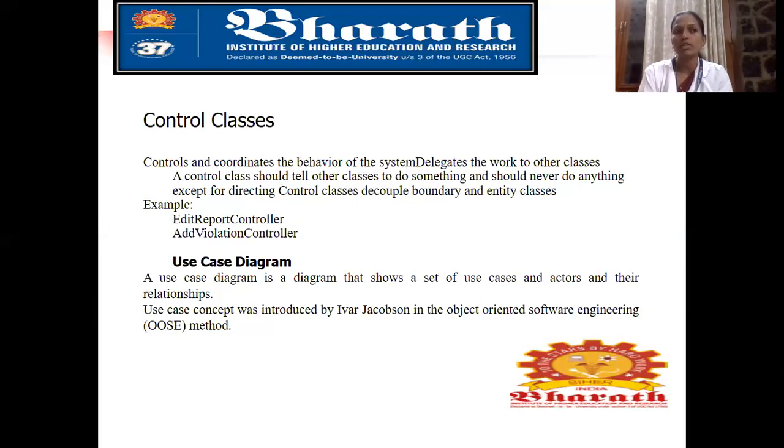Next is designing. We have planned, we have analyzed. Next, designing: how to design the coding. We will draw the flow chart, write the pseudocode, and use that to design our coding. So the middle one is the designing phase.